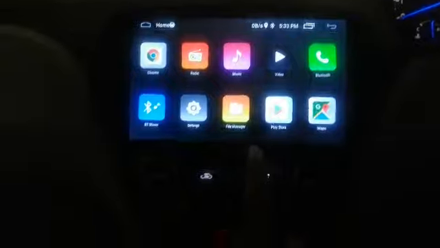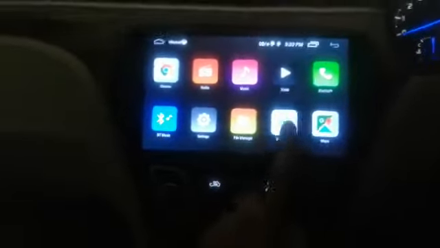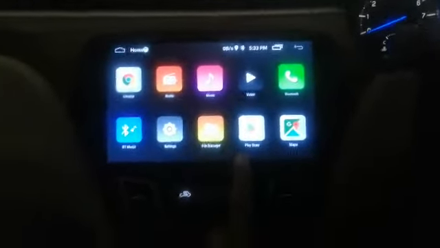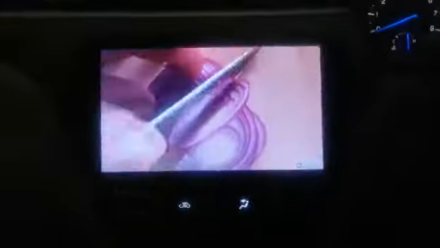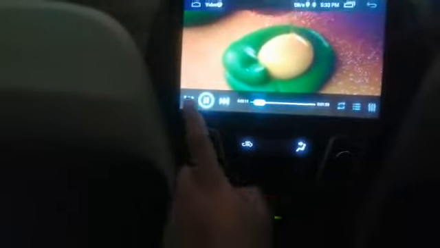Just to demonstrate quickly, I can show you some video. I would like you to see the video quality and the screen clarity. It's amazingly clear, and the crispness and clarity of the screen is also good. Now I would like to go back. I am just clicking on return.